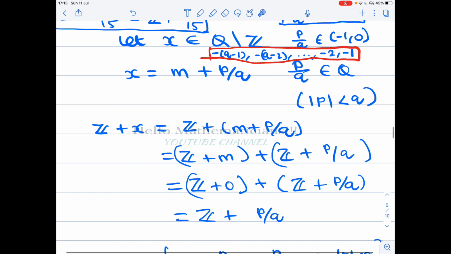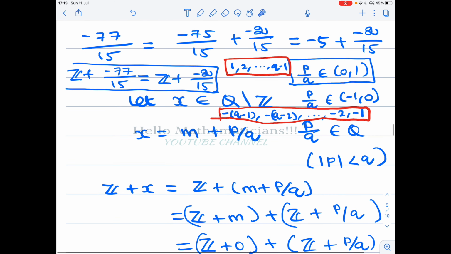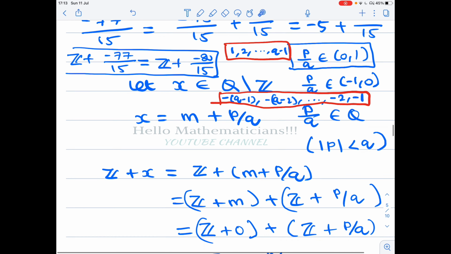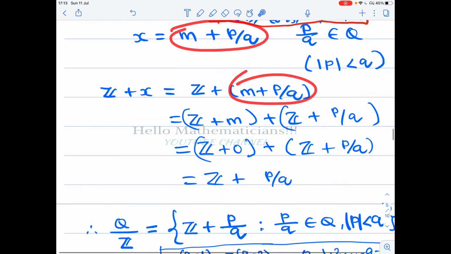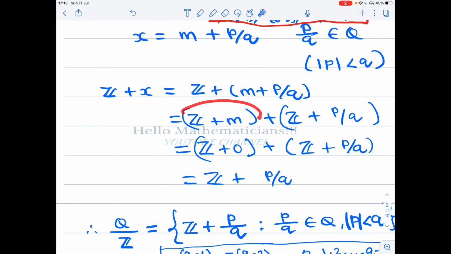Okay, let's continue. Now we look at the coset Z plus x. What is our idea? We want to understand the coset Z plus x. So Z plus x equals Z plus (m plus p/q), which is equal to (Z plus m) plus (Z plus p/q), because this is how the operation is defined in the quotient group.